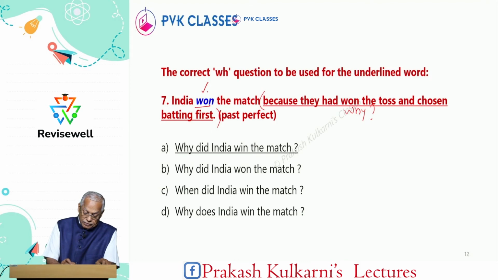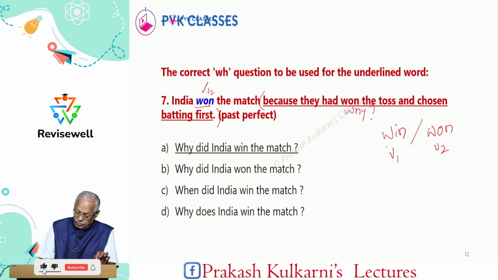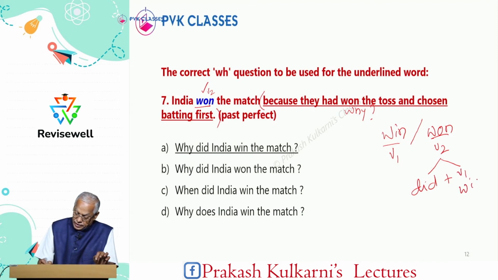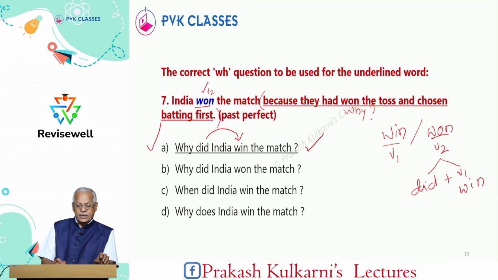Then it is a V2 verb. Win, won. Look, win is present tense, won is past tense. This is V2, win, won, and automatically it is did plus V1. V1 means win. So therefore, when did India win the match? Why did India win the match is the correct answer.